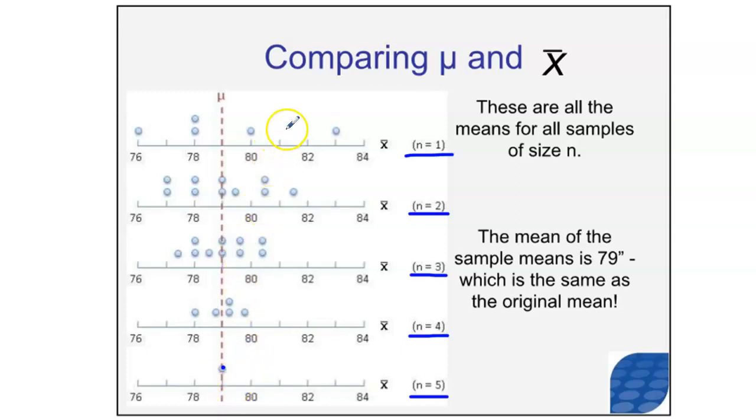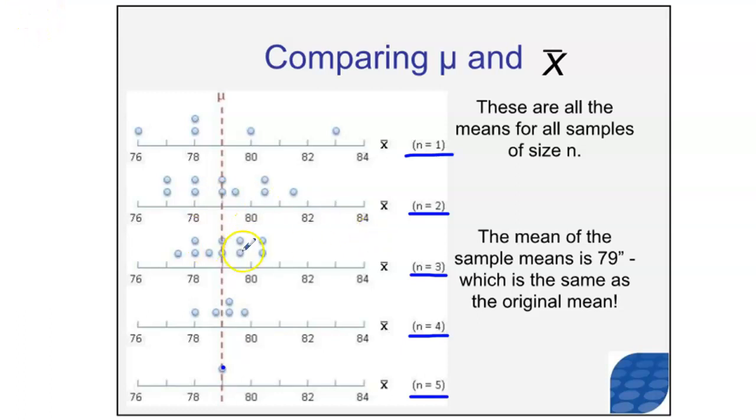If you're sampling from a population, the larger the number of items in your sample, in other words, the larger your sample size, the closer your sample means are going to get to the population mean. That is a very fundamental piece of information or concept for this lesson.